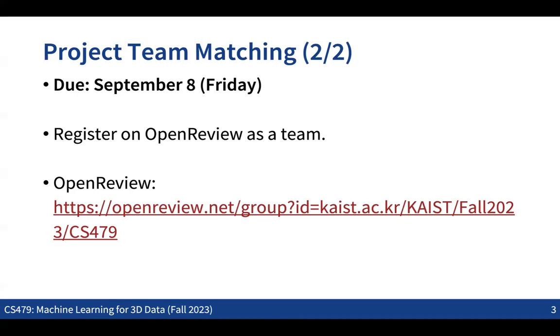Please note that there will be a penalty if you pass the deadline. And also, as I mentioned in the first week, if you consider withdrawing from this course at some time after this team matching, the other teammates might lose one of the team members. That might not be good for the other people. So if you consider withdrawing from this course, I guess now might be the best time to do so. So that's one thing. Any questions about the team matching?